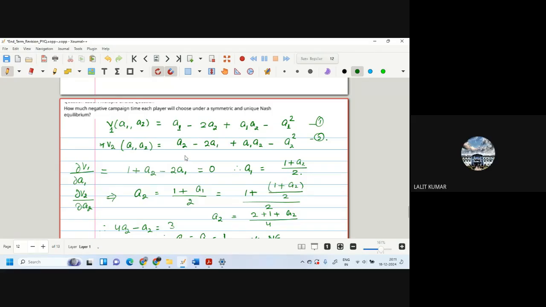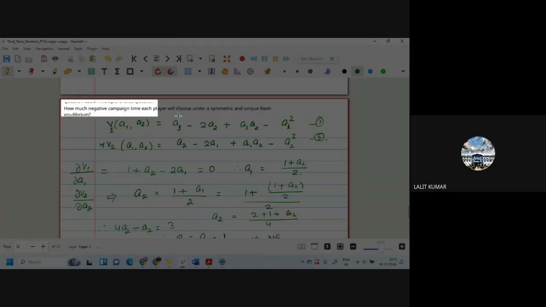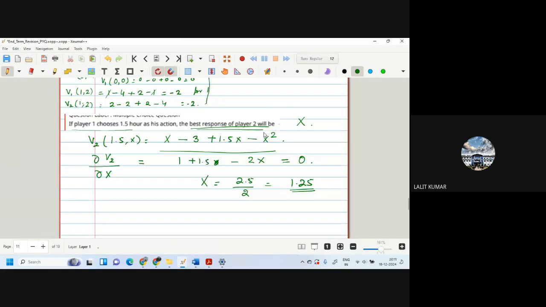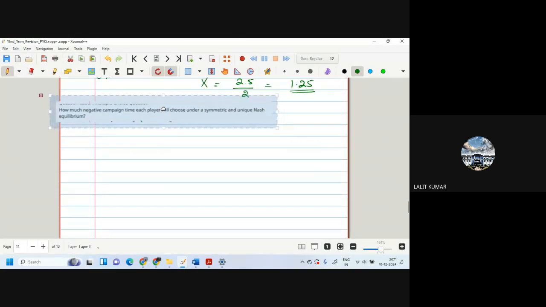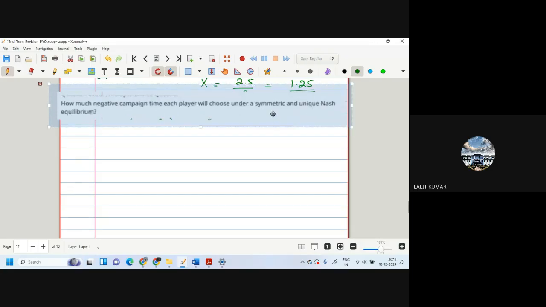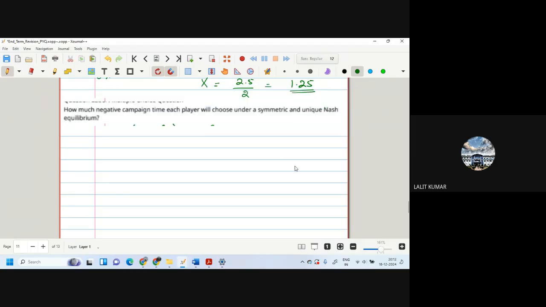Now the second is: how much negative campaign will each player do under a symmetric and unique Nash equilibrium? This is the second part of this question. So for a symmetric and unique Nash equilibrium, for example, the payoff of 1, V1, is equal to A1 minus 2A2 plus A1A2 minus, was it minus or plus here?